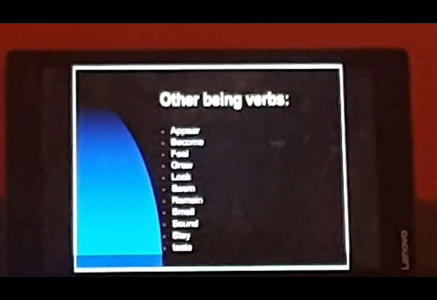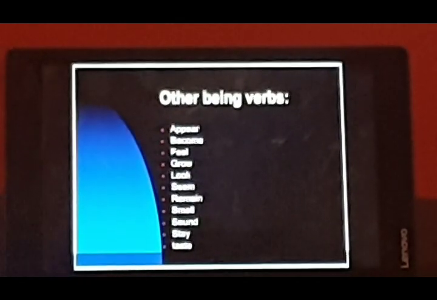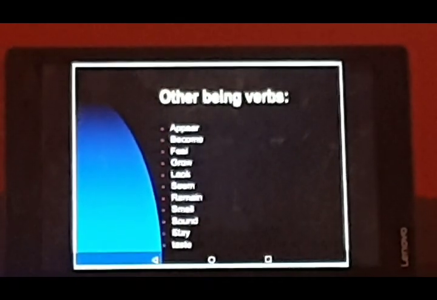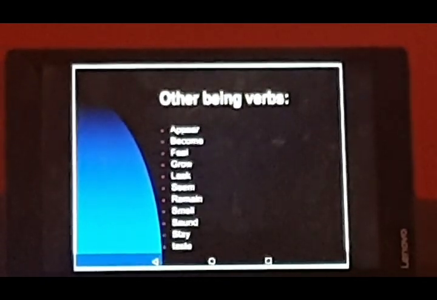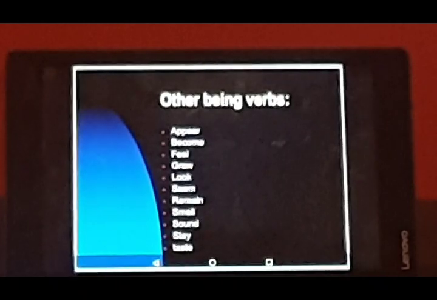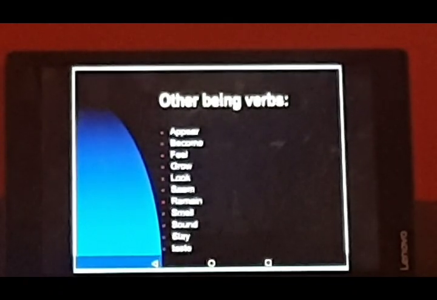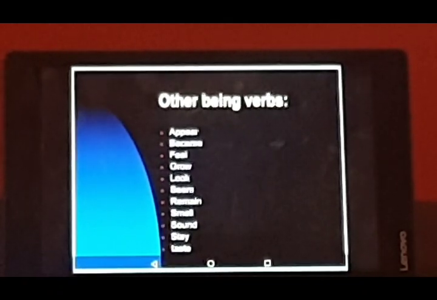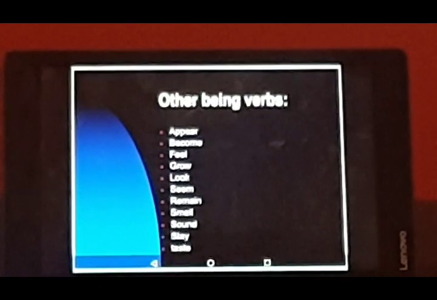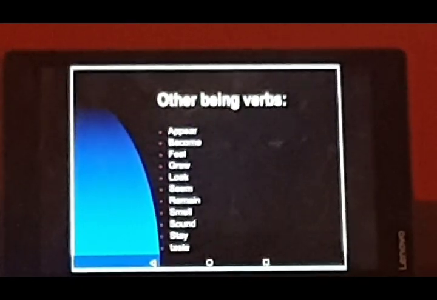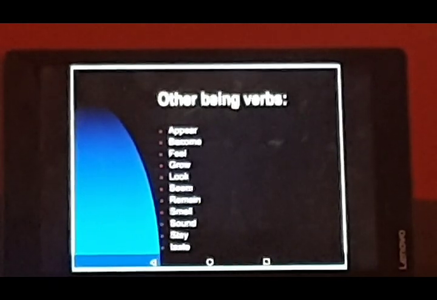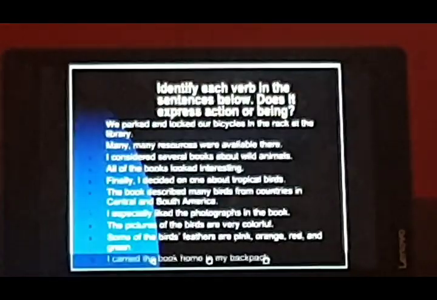So why are these being words? Because they tell us about the state of being, and when we use them in a sentence, we need other words to complete the predicate or to complete the sense of the sentence. Remember, action words can be used without us needing other words to complete the sentences. But here, these being words cannot be used like that. We need other words to complete the sense.